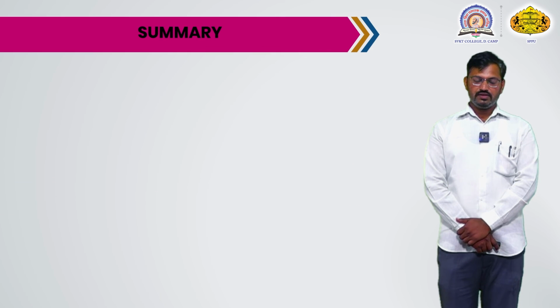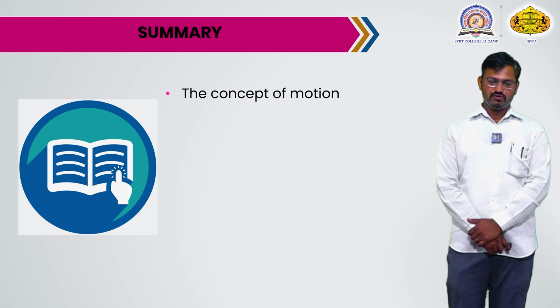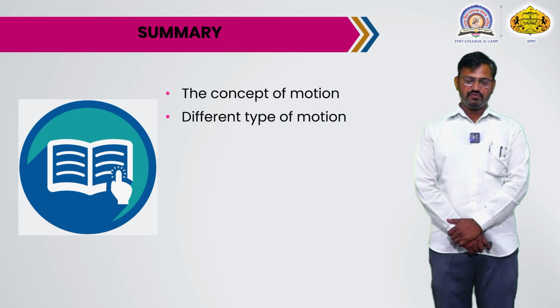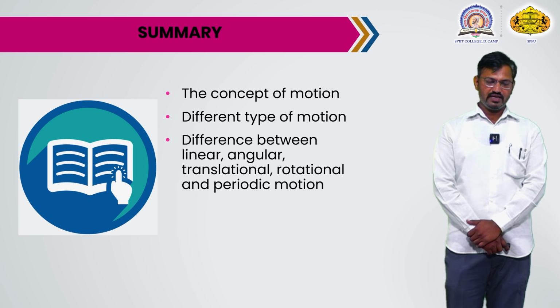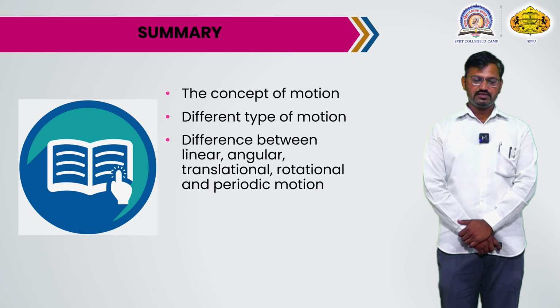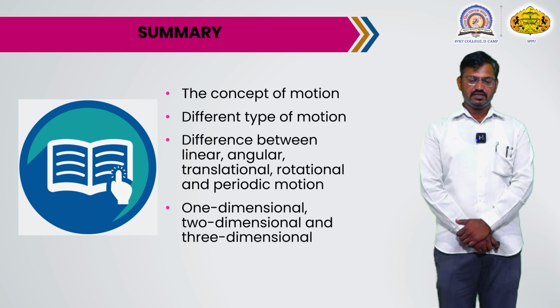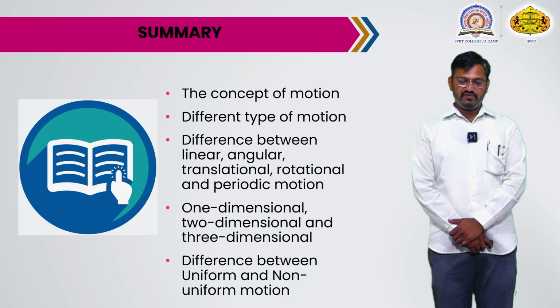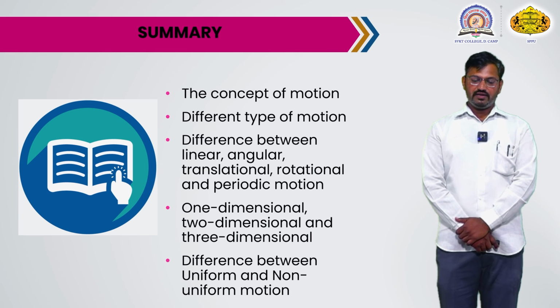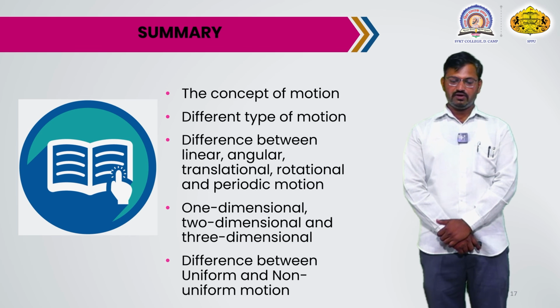Summary. Today we have learned the concept of motion and different types of motion. Next, the difference between linear, angular, translational, rotational and periodic motion. And last, one-dimensional, two-dimensional and three-dimensional motion. It is a classification of motion. And the difference between uniform and non-uniform motion. This is one more classification of motion.